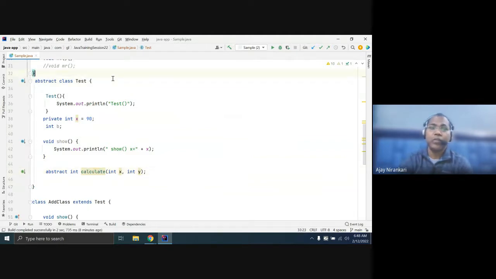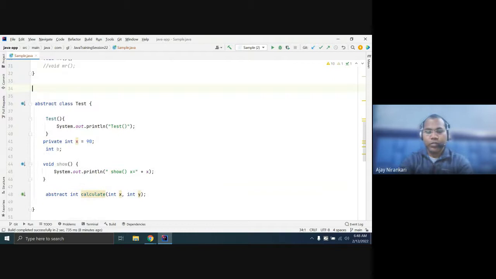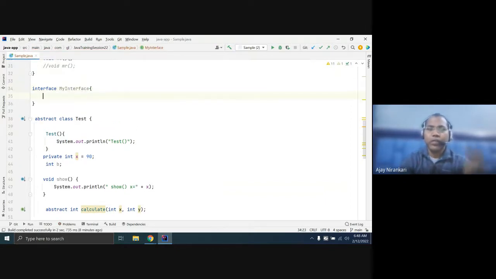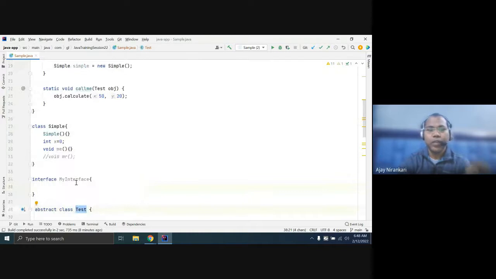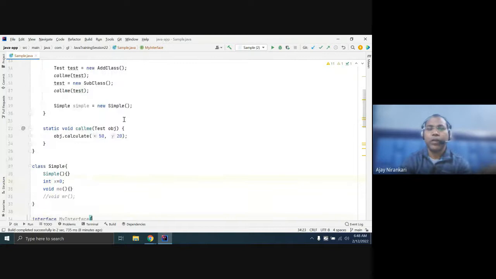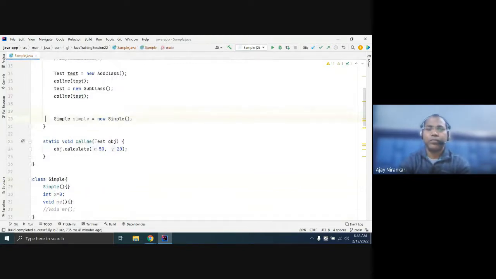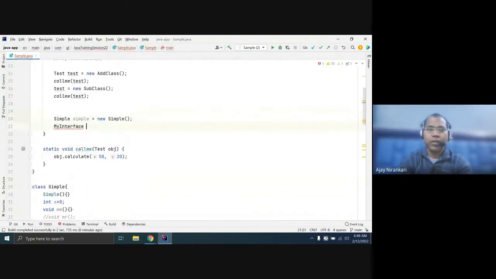That is known as an interface. So let us see my interface. Similarly to an abstract class, you cannot create an object of an interface. In the main method, you cannot create it like new interface.